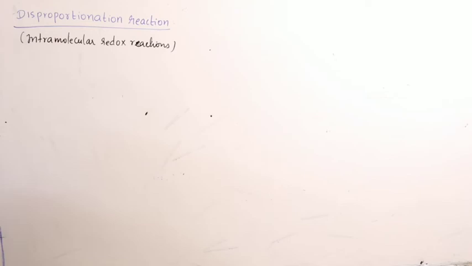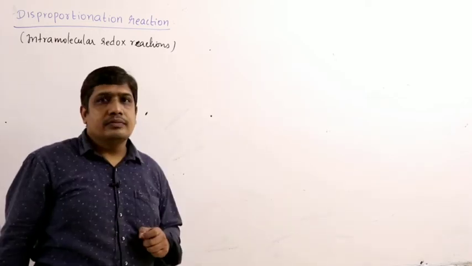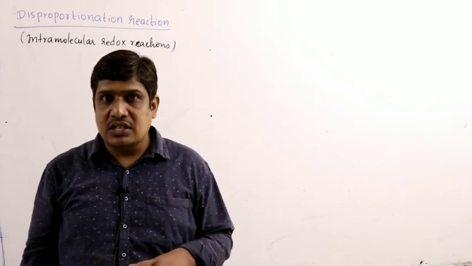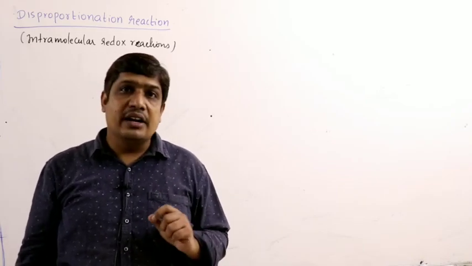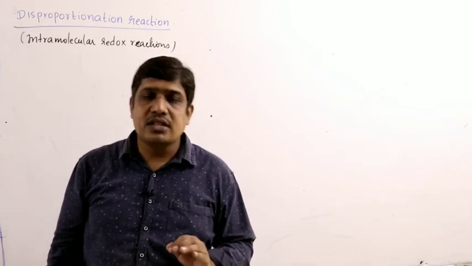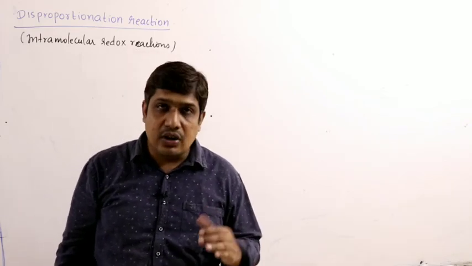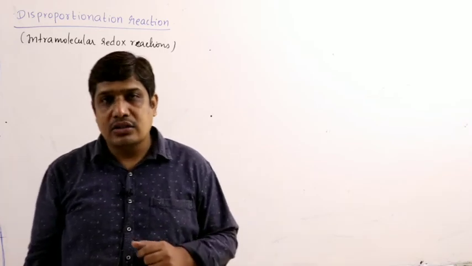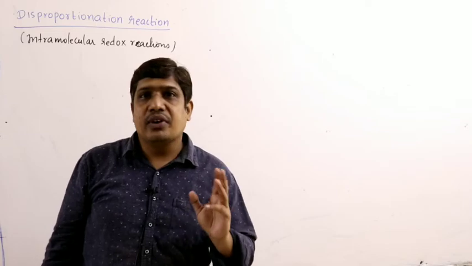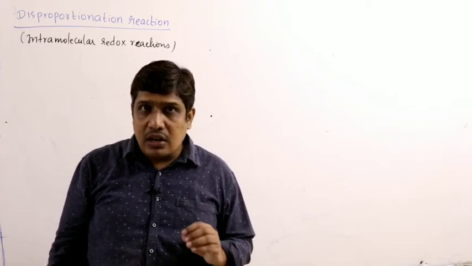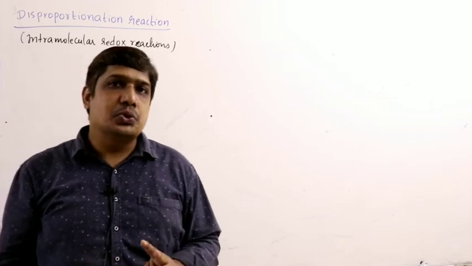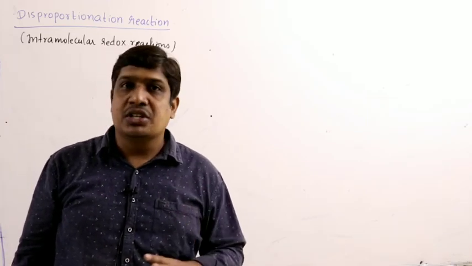An atom in a molecule or species in a given oxidation state undergoes simultaneous oxidation and reduction. Such reactions we call disproportionation reactions or intramolecular redox reactions. Here the same element is showing three different oxidation states. In order to undergo disproportionation, the element has to show at least three different oxidation states.